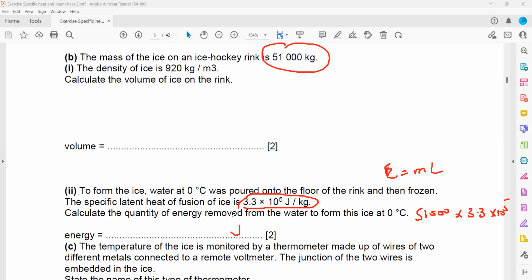What's the answer? How much energy is supplied? Again, it will be in the same order, like 10 power. 1.6 multiply 10 power 10. Yeah, 1.6 into 10 to the power 10.